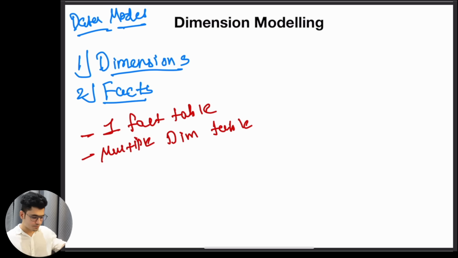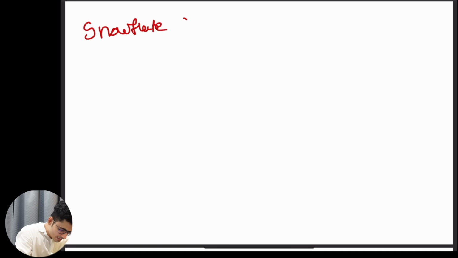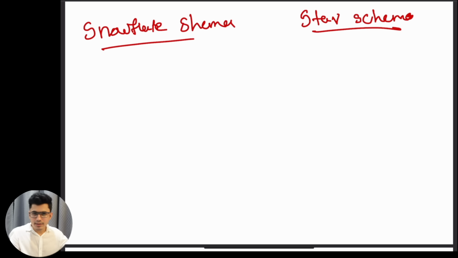Now, how is dimensional modeling actually built? We have two concepts for that, called the snowflake schema and the star schema. These are the two methodologies, or you can say concepts, to build the dimension model.